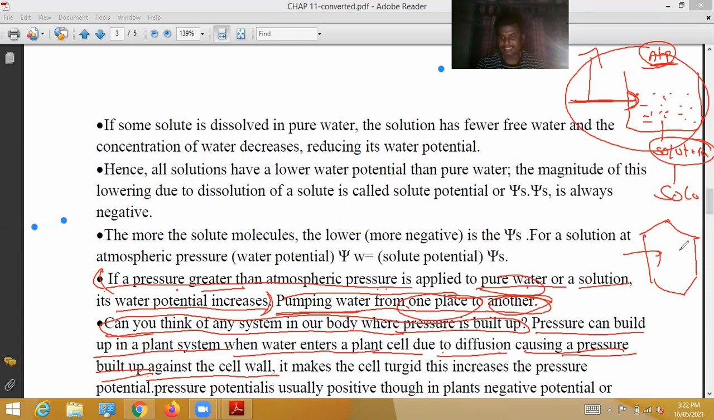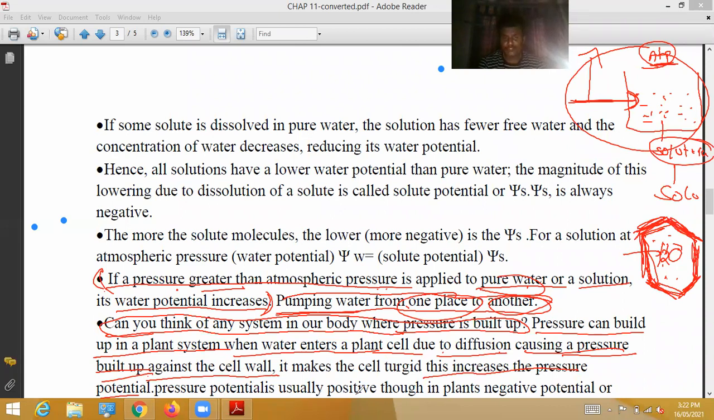See, water is entered here. Through the diffusion process, water enters into the plant cell. Here some pressure is built up against the cell wall. This is called the cell wall, against this cell wall. So it makes the cell turgid. So when pressure is built up, automatically the cell becomes turgid. Turgid is nothing but swelling, bulge. The cell is turgid. This increases the pressure potential. Due to this, automatically pressure potential is increased.